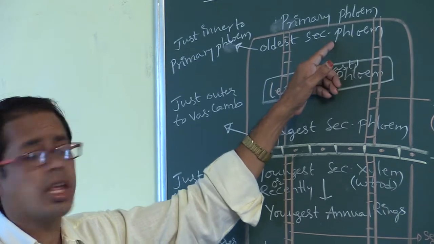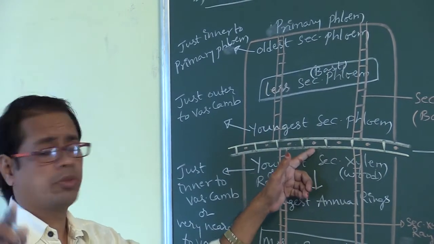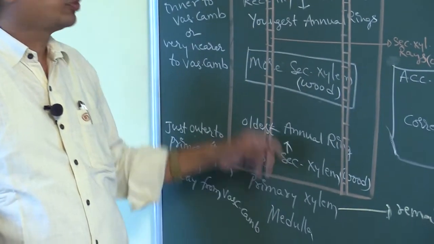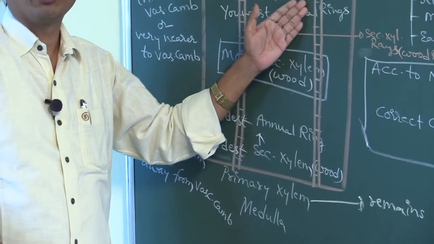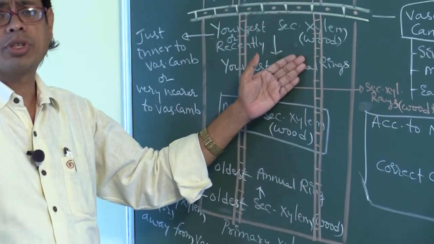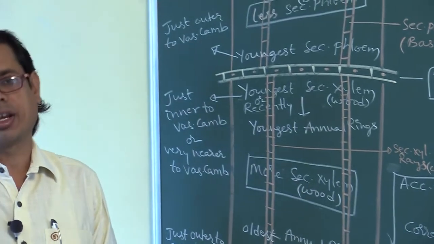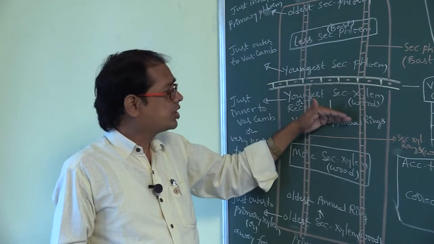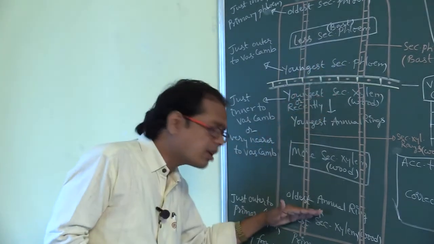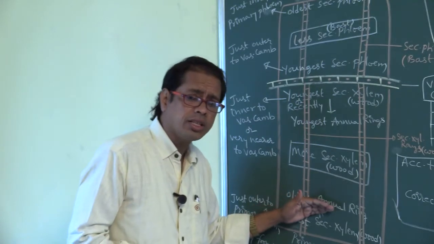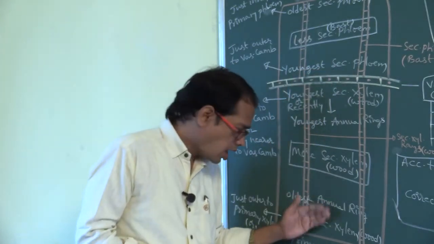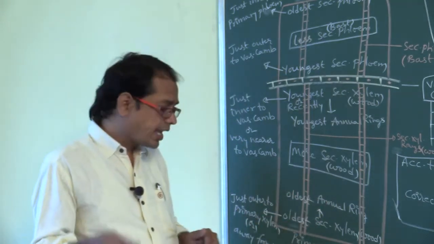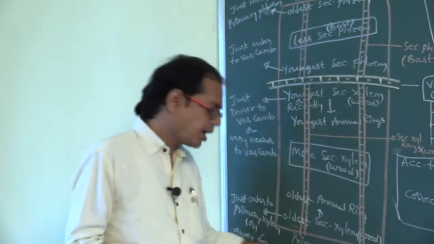Oldest secondary phloem is away from vascular cambium. Oldest secondary xylem is also away from vascular cambium. This secondary xylem is also called wood. This secondary xylem later on, after a few days, becomes annual rings. So youngest annual rings are present nearer to VC, just inner to VC. Oldest annual rings are present away from VC, just outer to primary xylem, which remains more or less intact.